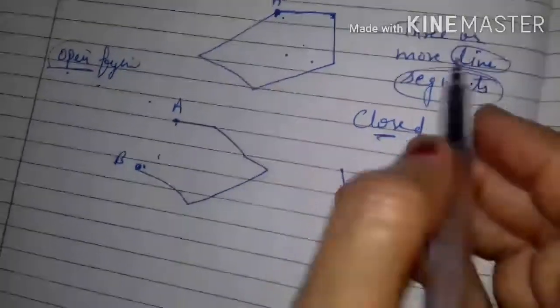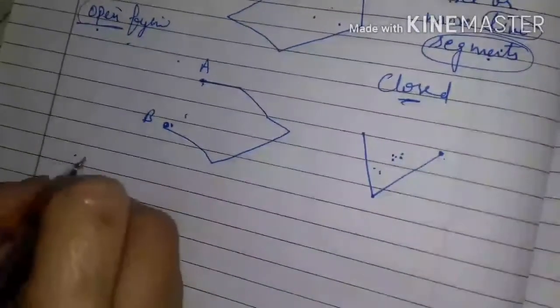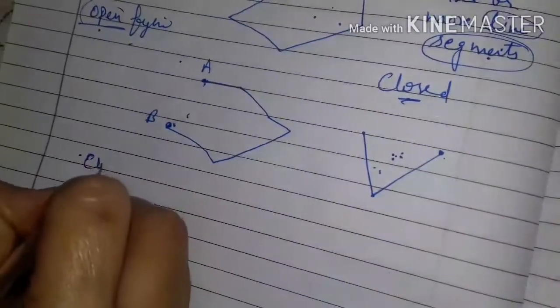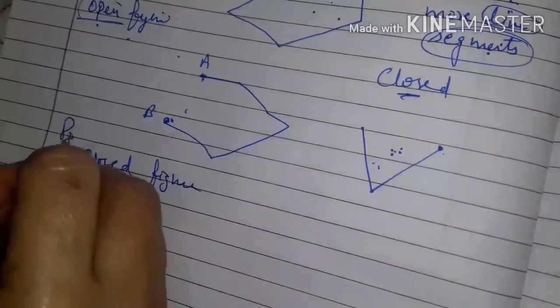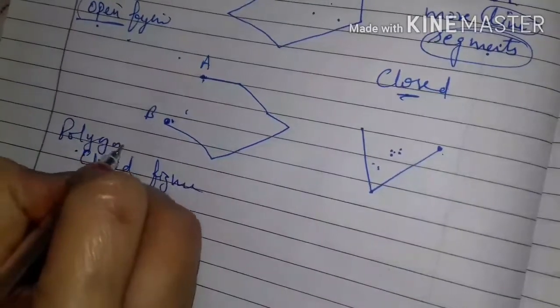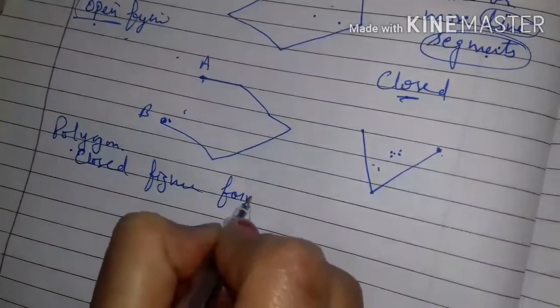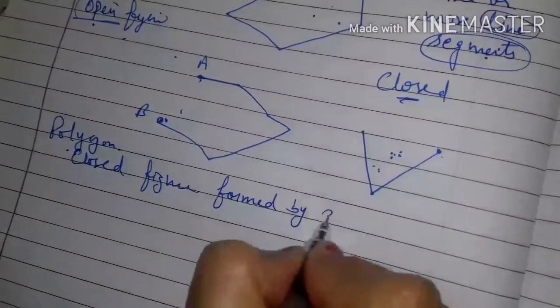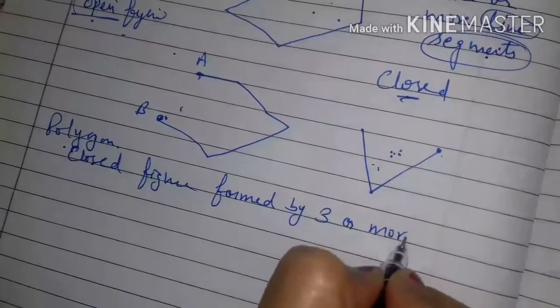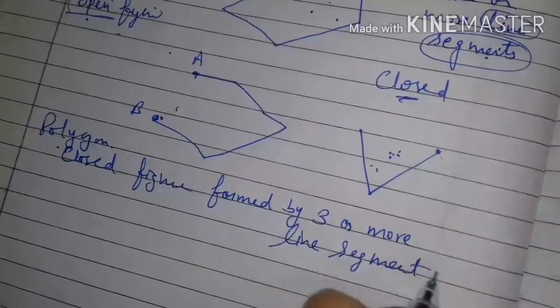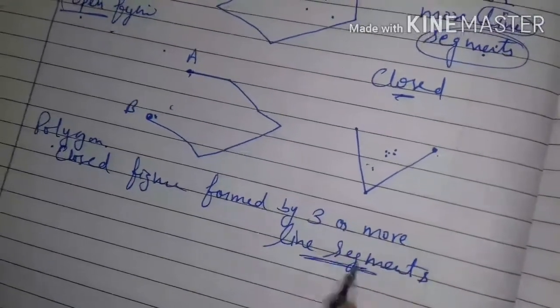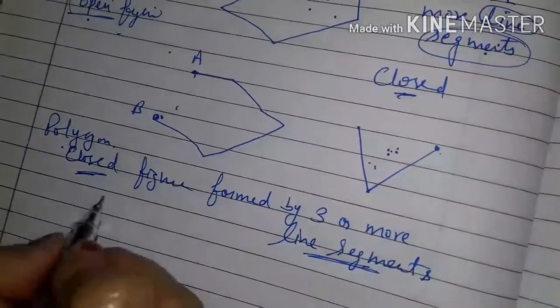So a polygon is a closed figure formed by three or more line segments. Two things are compulsory: first, line segments, and second, it must be closed.